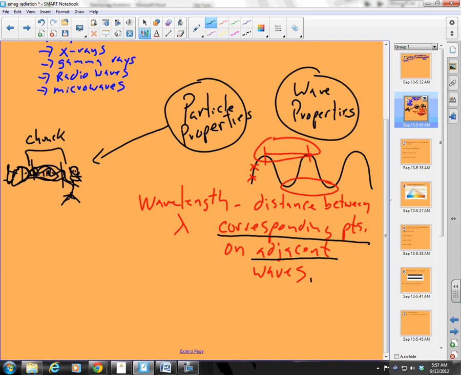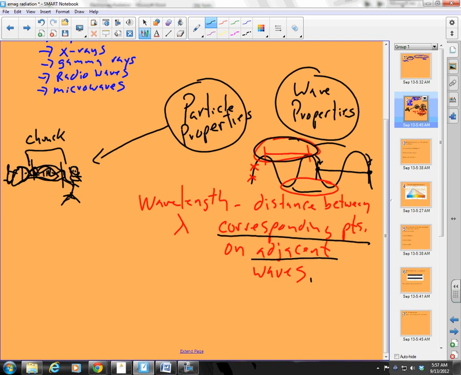So this distance right here is a wavelength, but just as well this distance from this down. Notice we're kind of going on the down slope here. They're the same points. The distance from here to here is also a wavelength. So don't look at peak to peak or trough to trough as the only definition of a wavelength. So that's my wavelength.